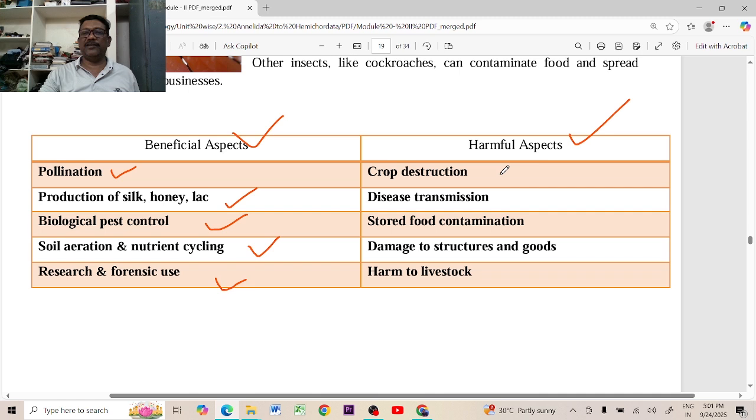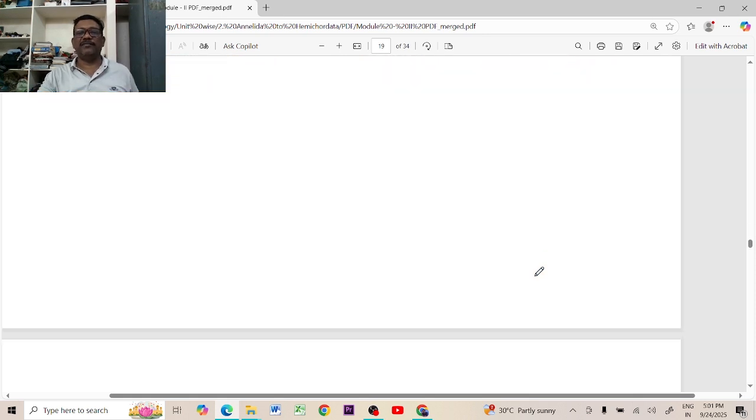And the harmful aspects are crop destruction and disease transmission, like mosquitoes; stored food contamination, like houseflies; damage to structures and goods, like termites; and harm to livestock. Some of the disease causing microorganisms are transported by the arthropods and cause diseases to human beings, and not only human beings, also to the livestock.